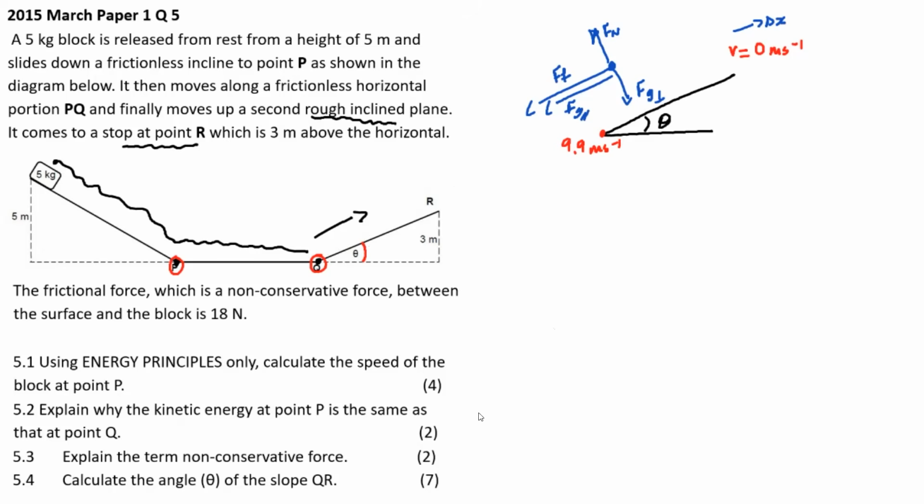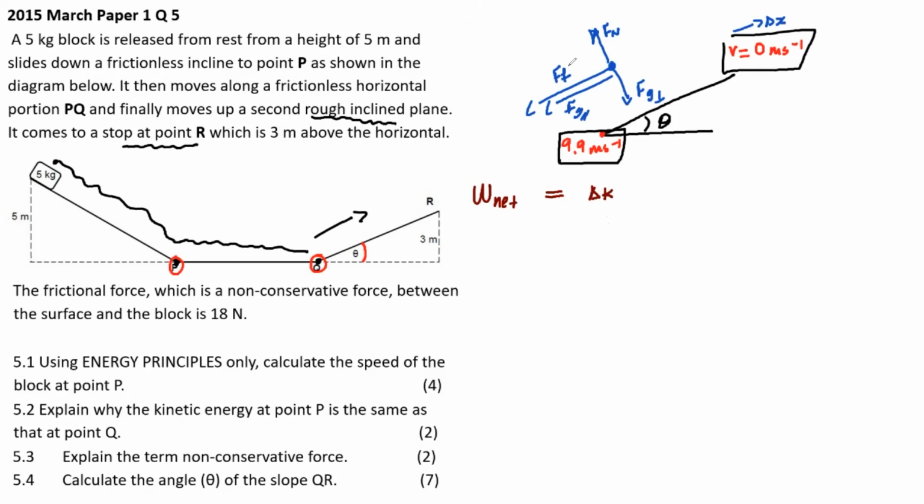We know that there is a change in the velocities from 9.9 to 0. And I'm looking for theta. Okay, sure. If I use work net is equal to delta K, why am I using that?